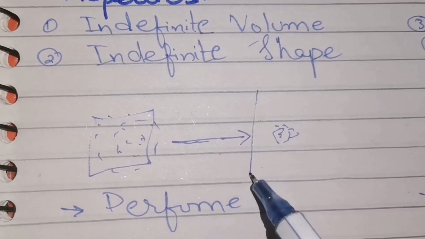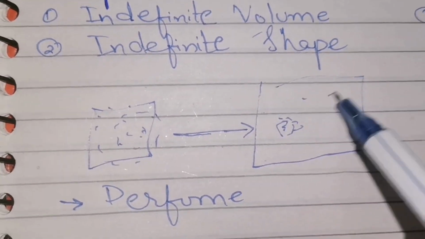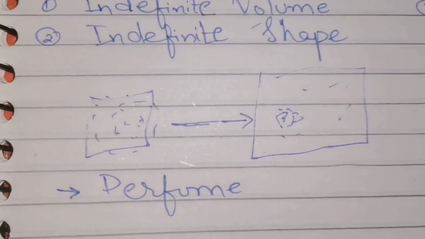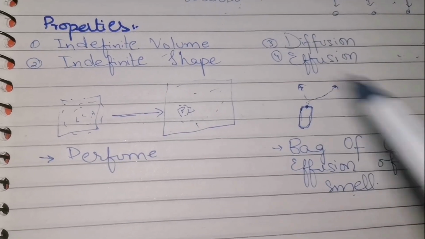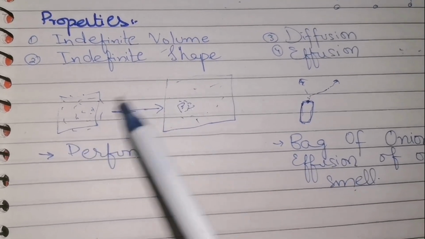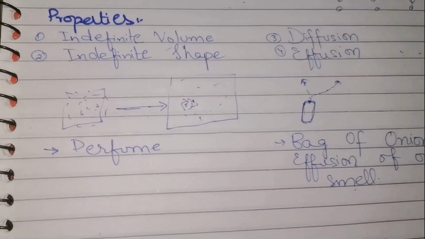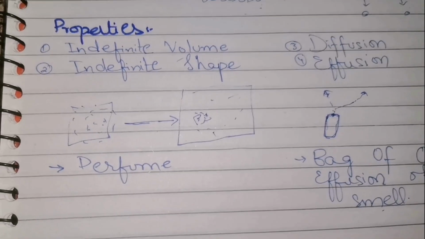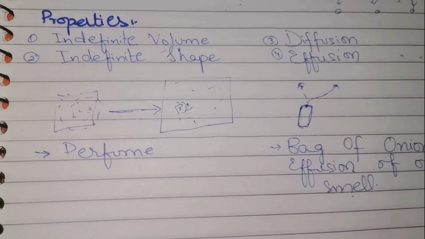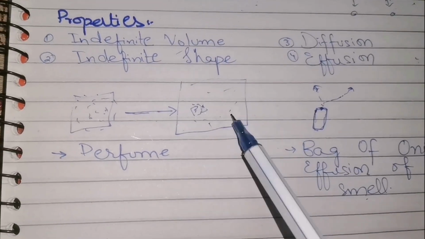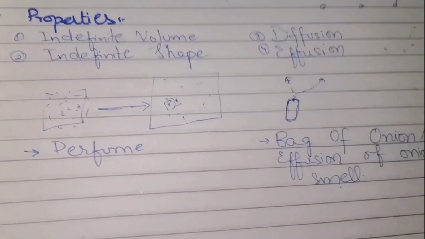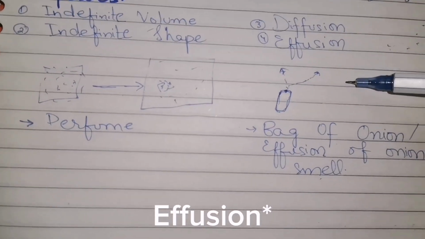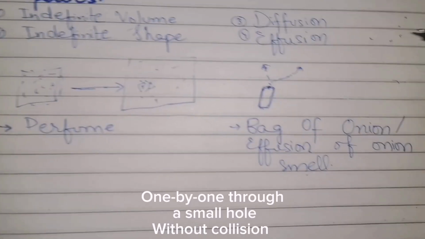now the smell of the perfume will spread in the whole room. So the smell of the perfume is spread from one corner to the whole room, and anyone can detect that smell when he comes inside this room. So the molecules are spread from the higher concentration to a lower concentration, and all the room is now of the same smell. In effusion, the molecules come out one by one.